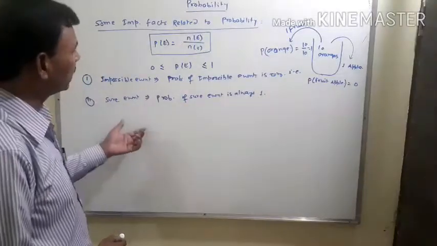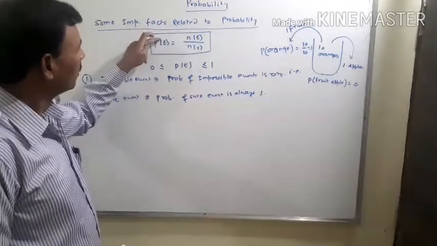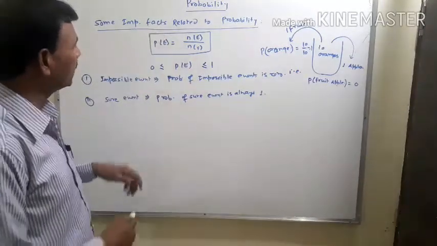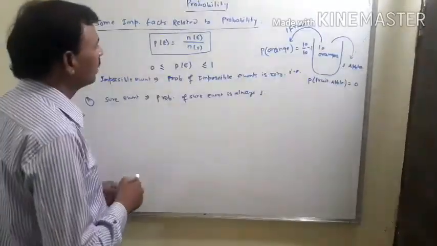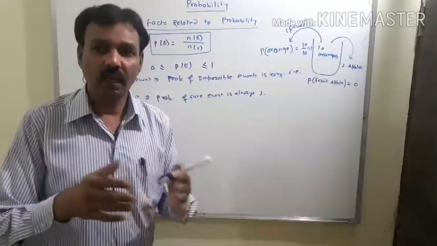Now we will discuss the negation, that means the probability of any event which does not happen.